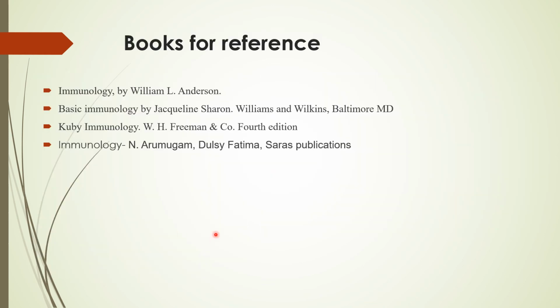So we have studied the basic concepts of immunology or the immune system. We have seen the cells involved, the lymphoid organs, antibodies, and the immune response also. We have seen the three important characteristics of the immune system. Please don't forget, they are immunospecificity, immunological reactivity, and immunological memory.